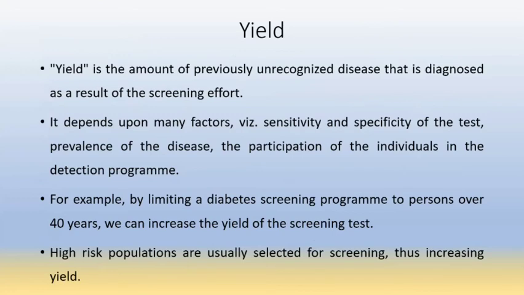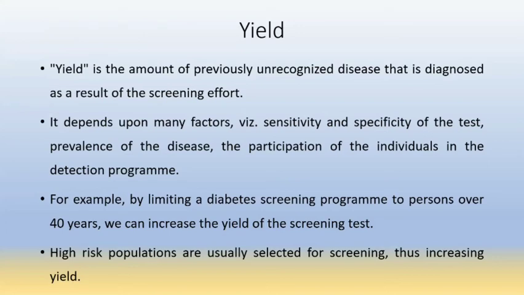Then yield. Yield is the amount of previously unrecognized disease that is diagnosed as a result of screening efforts. Means newly diagnosed cases. It depends upon many factors, like sensitivity and specificity of a test, prevalence of the disease, and participation of individuals in the detection program.